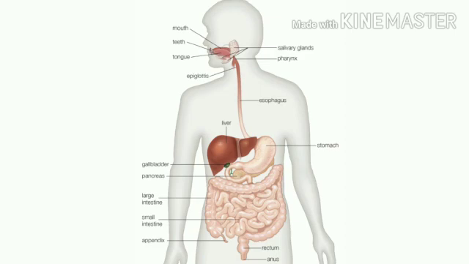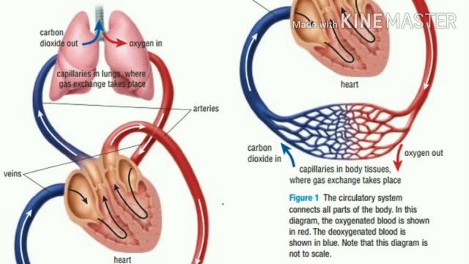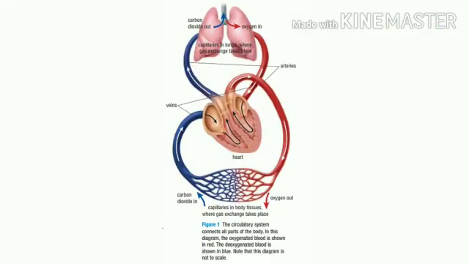It carries digestive food from the small intestine to the different parts of the body. It means after the complete digestion, the blood carries digestive food from the small intestine to other parts of our body. Oxygen from lungs to the different parts of the body. It means when we inhale, when we breathe in, the oxygen from the lungs to the other parts of the body is also carried by the blood.